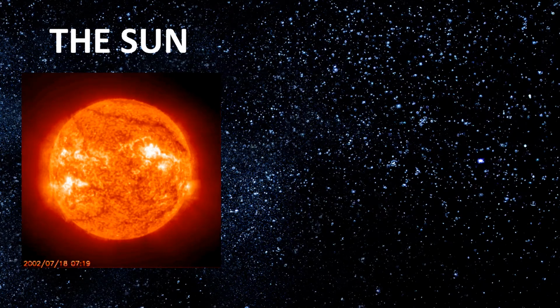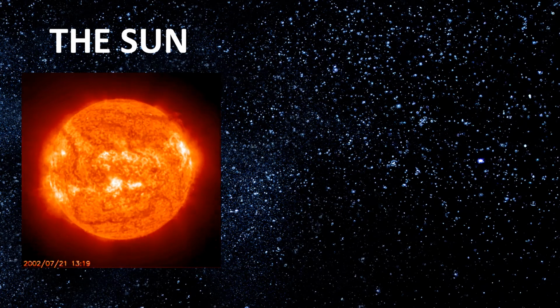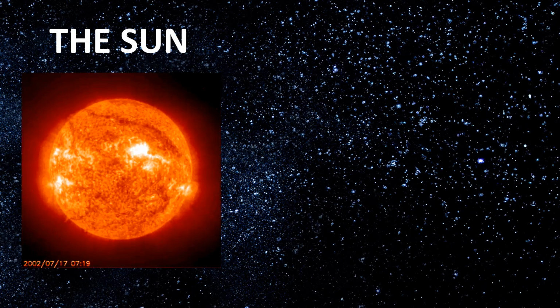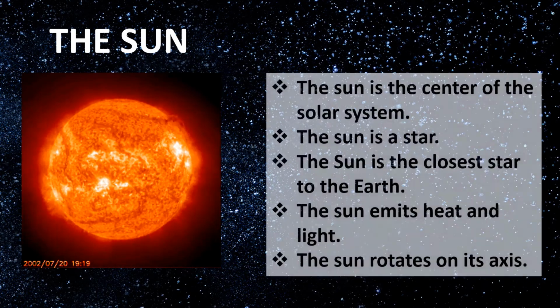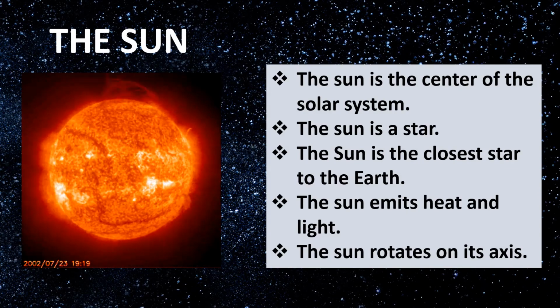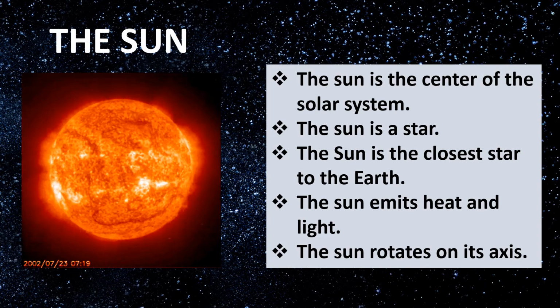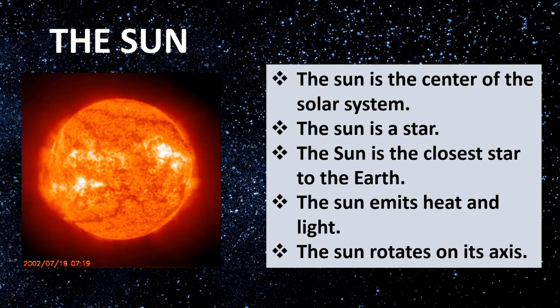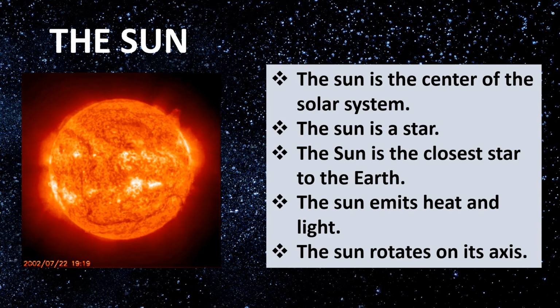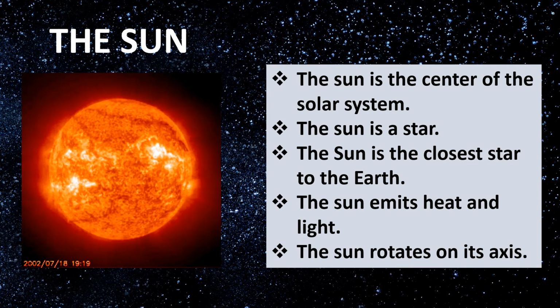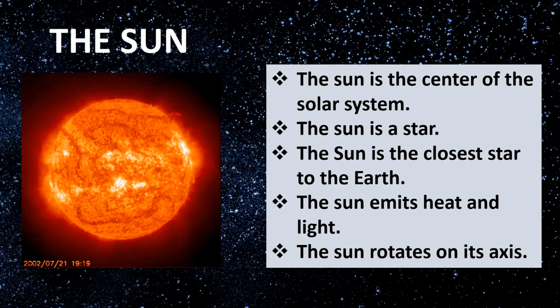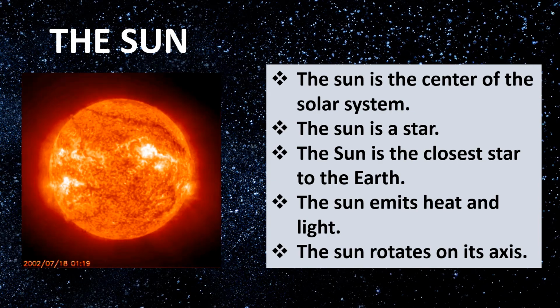Let's get to know the first member of the solar system, the Sun. The Sun is the center of the solar system. The Sun is a star. The Sun is the closest star to the Earth. The Sun emits heat and light. The Sun rotates on its axis.